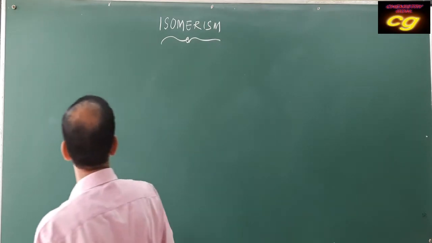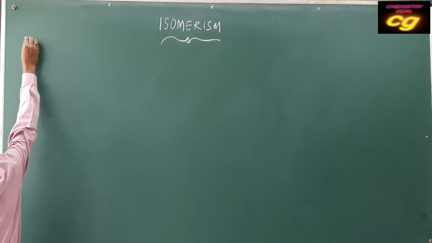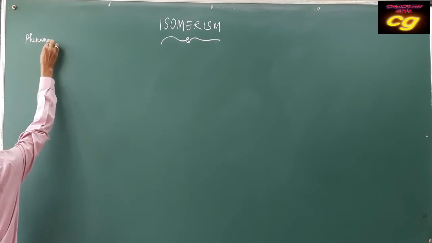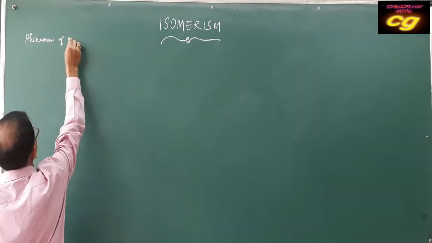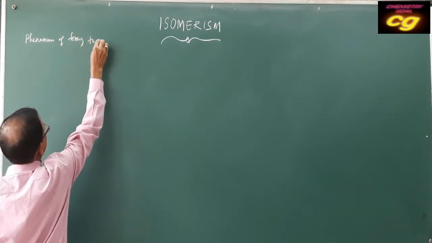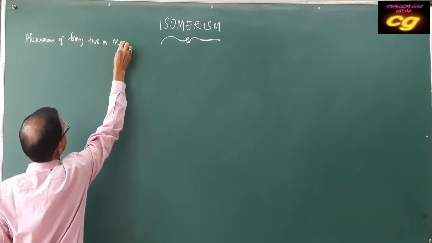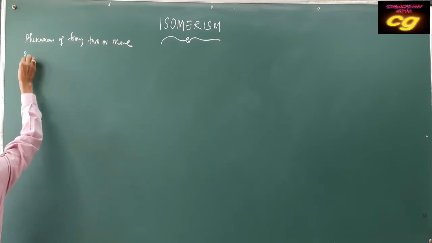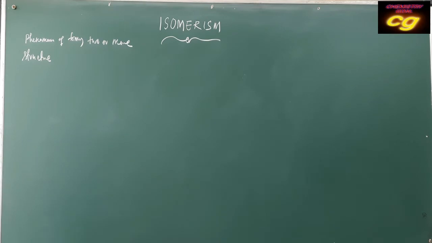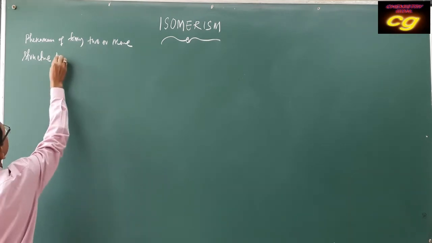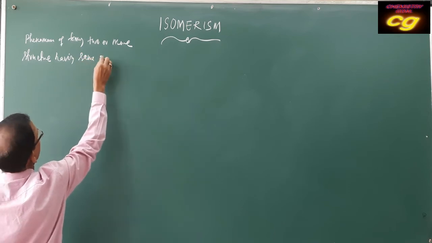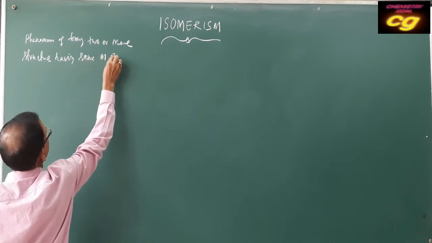So isomerism is the phenomenon of forming two or more structures having the same molecular formula.